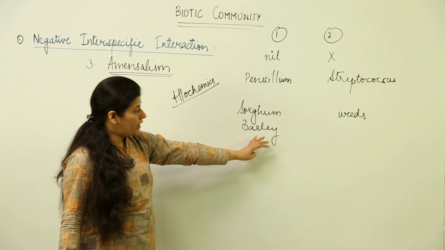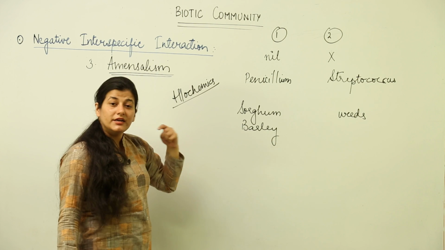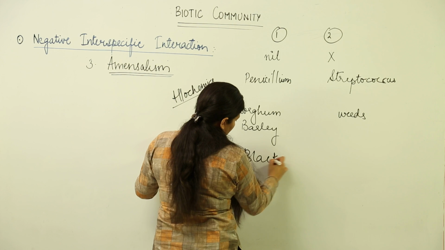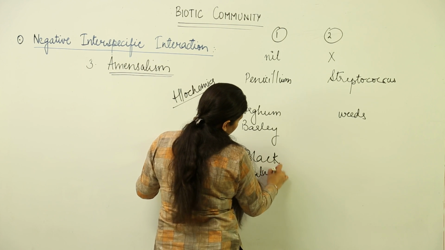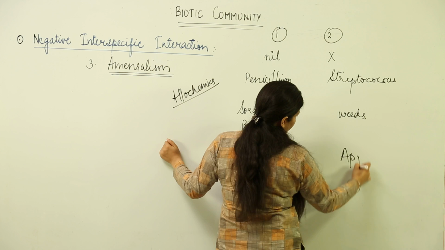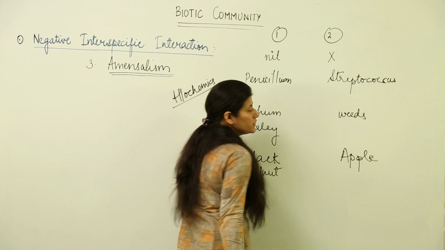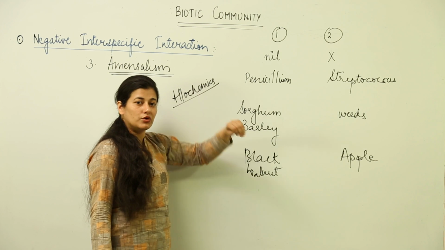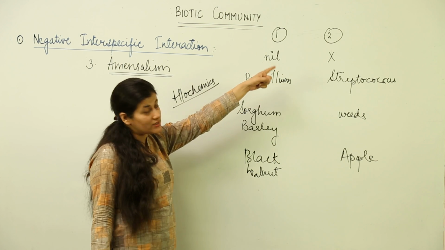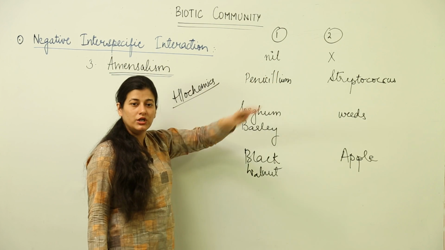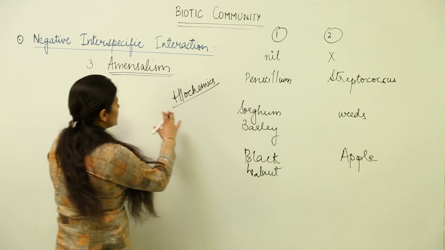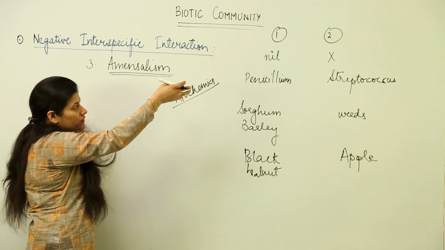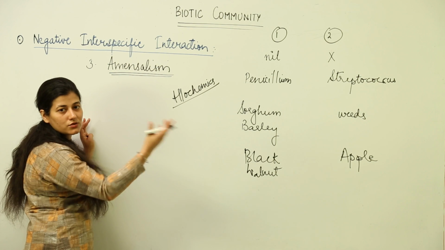So, we have plants which do not allow the growth of weeds. There are certain plants, like black walnut, which grows in an area and unknowingly restricts the growth of apple in the region. So, you see that the organism is performing its general activity, but it is not allowing the growth of a different organism, which belongs to the second class of organism in the interaction, to grow in the same area. So, this is what amensalism is all about. One is getting harmed unknowingly because the other organism doesn't know that it is causing harm to the other one.